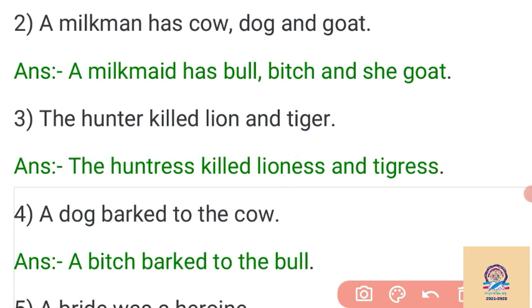Hunter changes into huntress, lion changes into lioness, and tiger changes into tigress. So our answer is: the huntress killed lioness and tigress. A dog barked to the cow. So dog changes into bitch and cow changes into bull. The rest remains the same. So our answer is: a bitch barked to the bull.